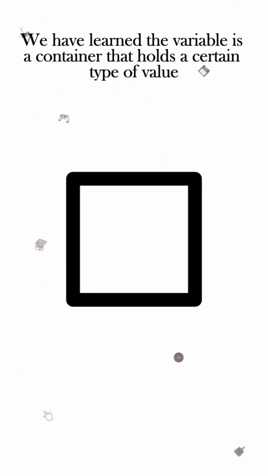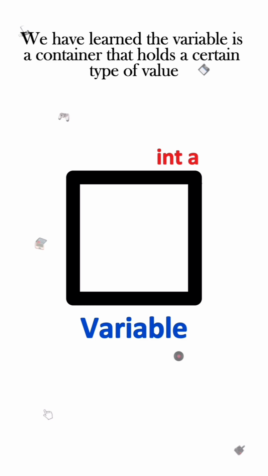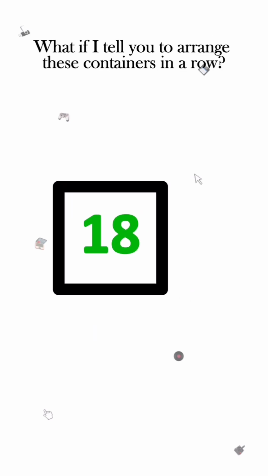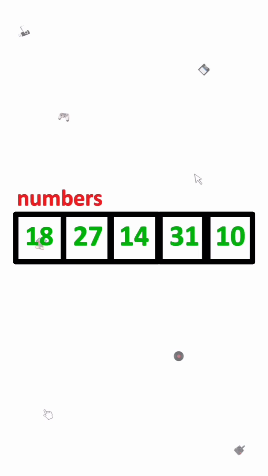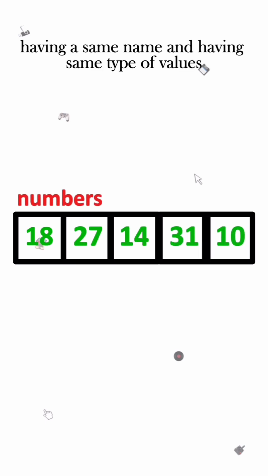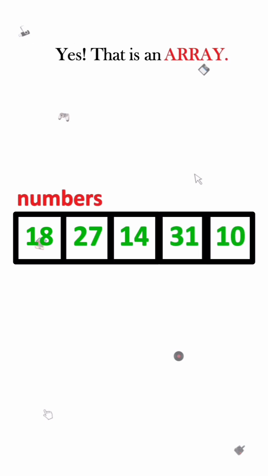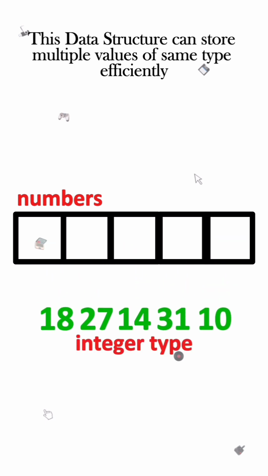In the previous section, we learned that a variable is a container that holds a certain type of value. What if I tell you to arrange these containers in a row, having the same name and the same type of values? Yes, that is an array. This data structure can store multiple values of the same type efficiently.